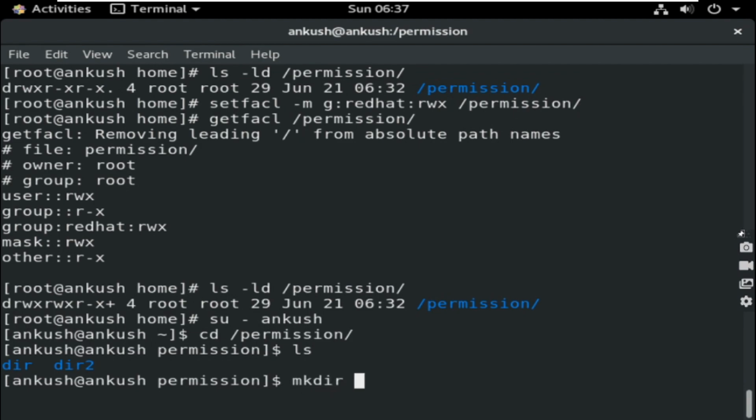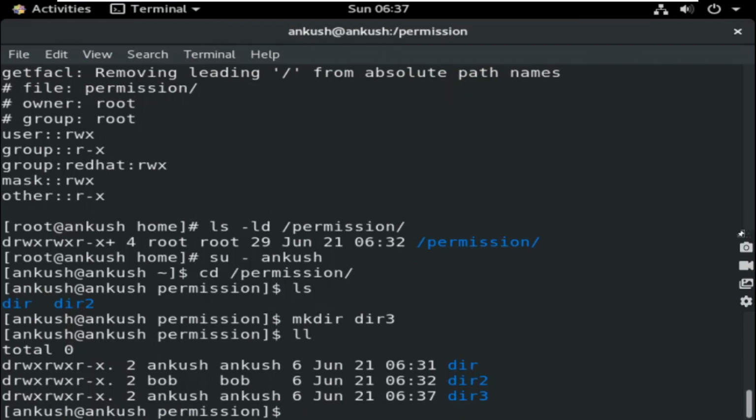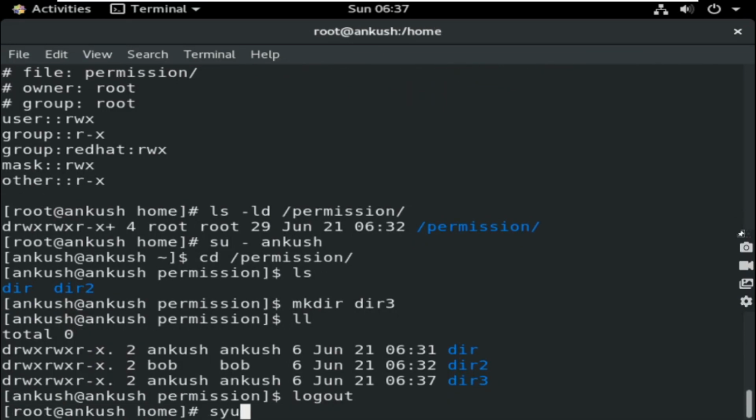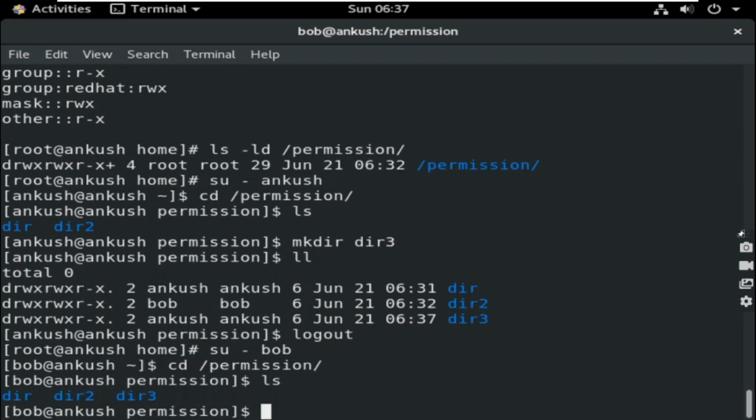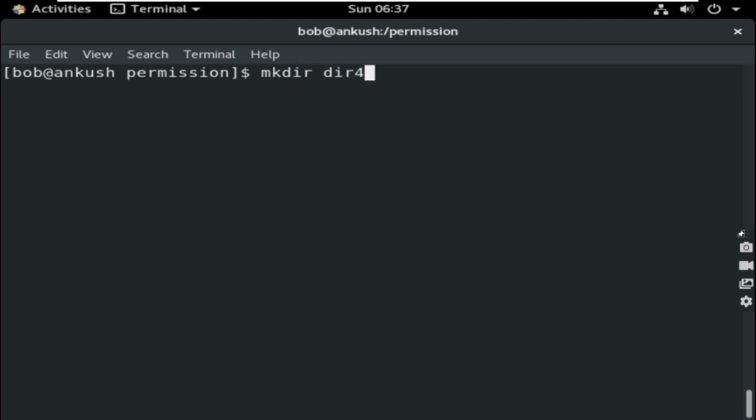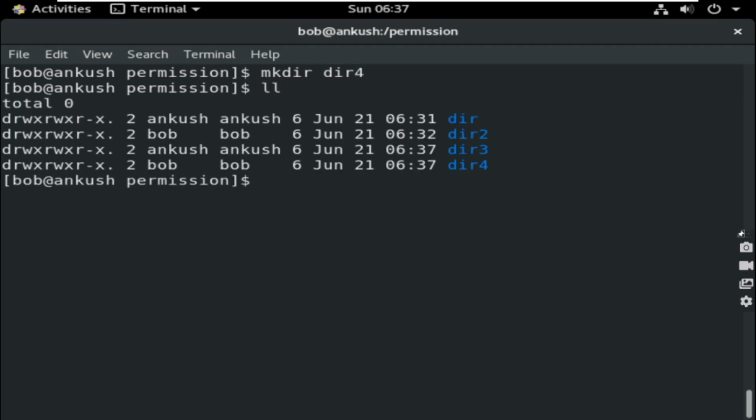Let me show you. mkdir directory3. Can they create? Yes, now it is created. If I log into Bob, su - bob, then cd into the directory. Now can I create directory4? Yes, I can create it. It is created by Bob.